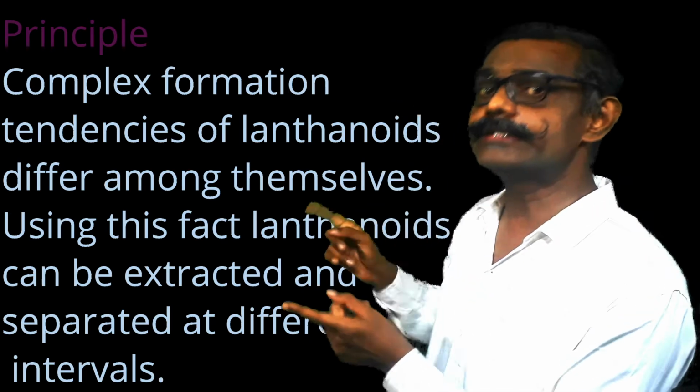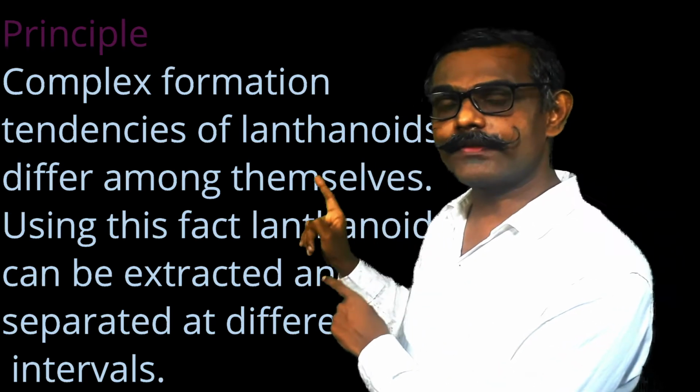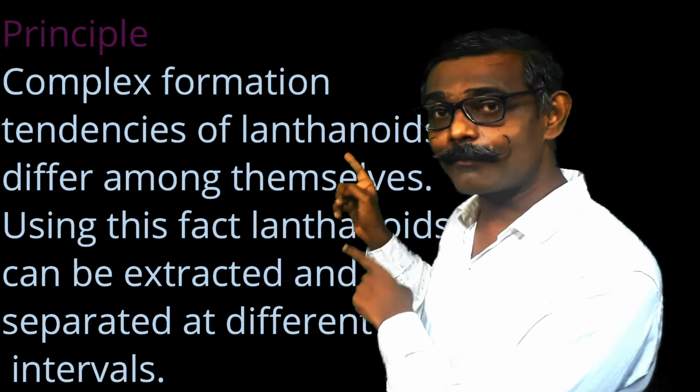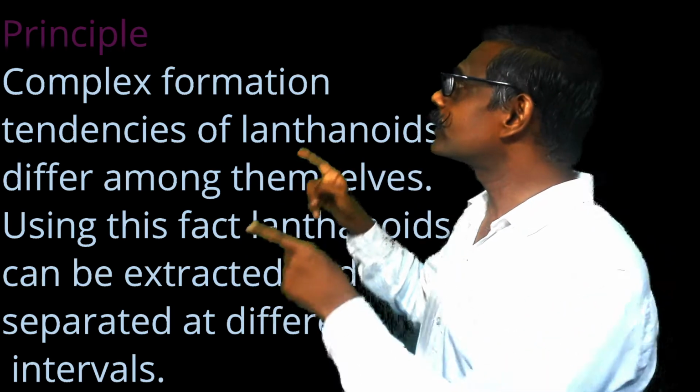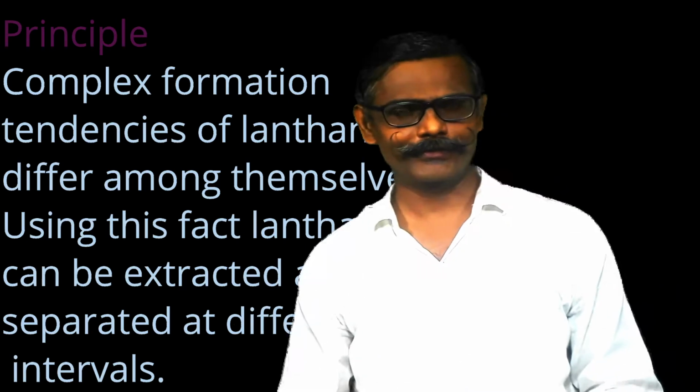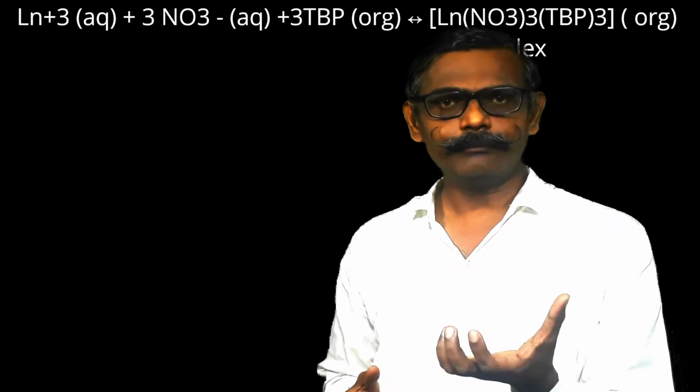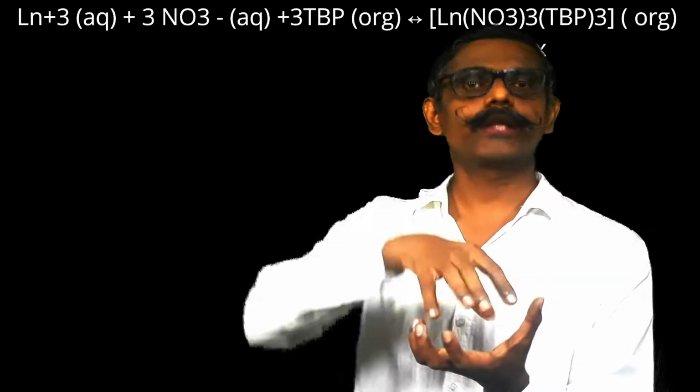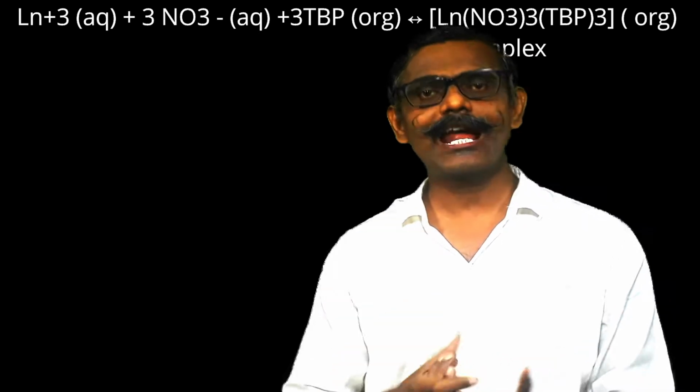But the principle is that the difference in the tendency of lanthanoids to form complexes is used for their separation. What exactly is this technique? It consists of an aqueous medium to which we add an organic medium, say TBP, tributyl phosphate.